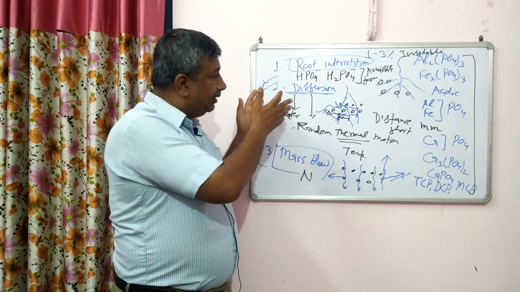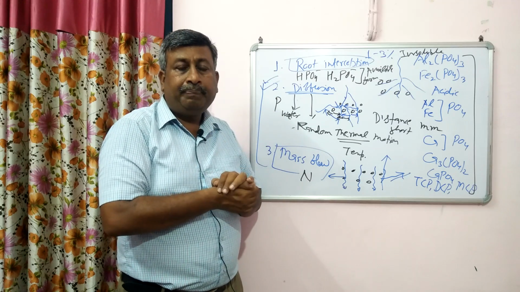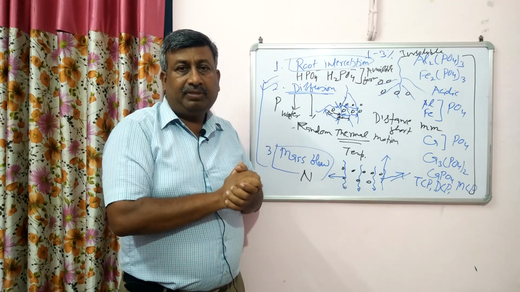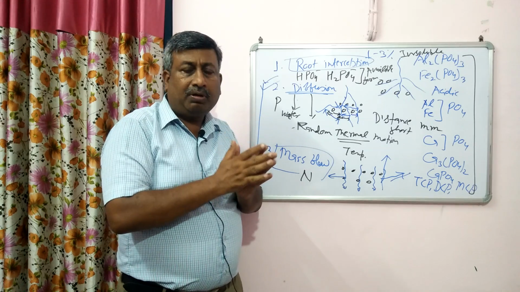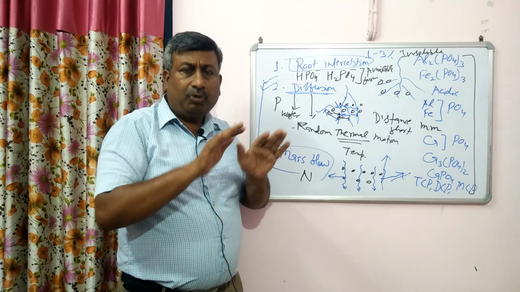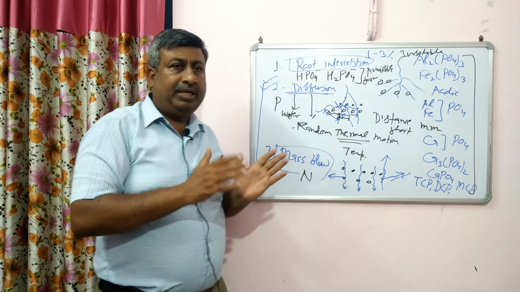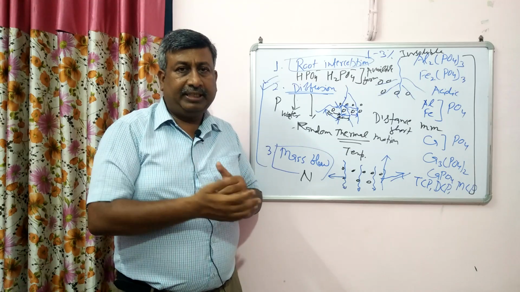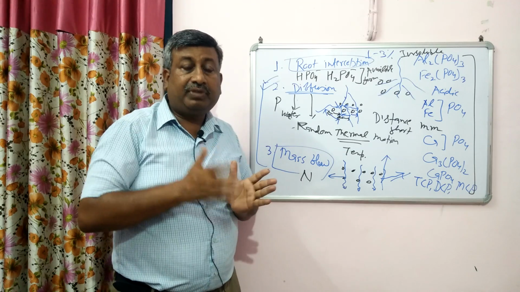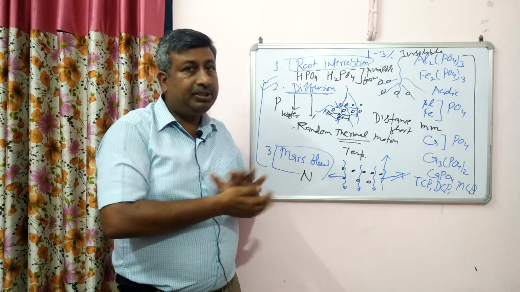So this phosphorus deficiency in winter season is common in northwest India, in particular in December, January month, where temperature is very low. So that's why crop remains dormant or inactive because of low temperature or because of phosphorus non-availability, we can say. So as the season warms, some crops make rapid growth as the temperature increases. So this is the reason why phosphorus deficiency is common in winter season, because diffusion is reduced.